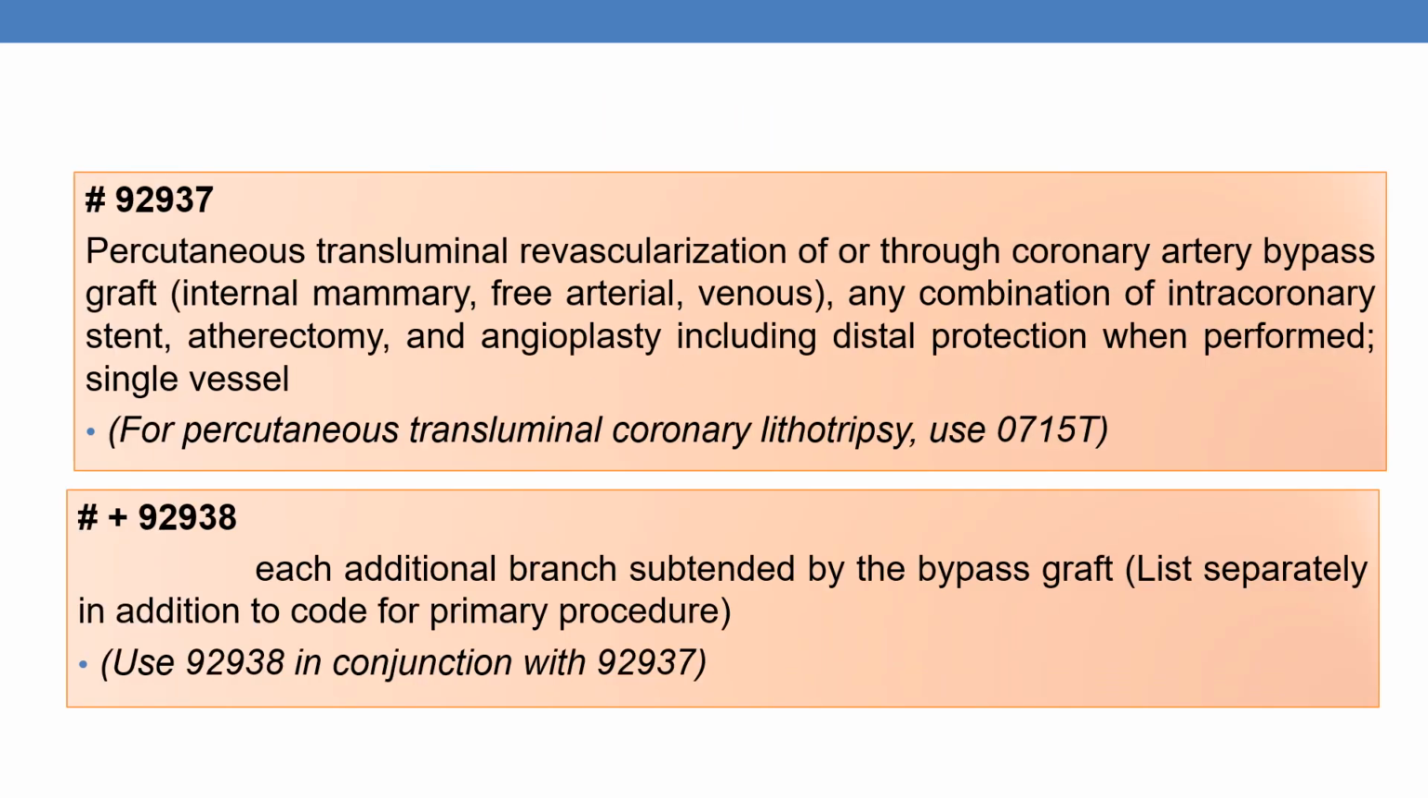The next CPT is 92937. Percutaneous transluminal revascularization of or through coronary artery bypass graft. This is the base CPT for bypass graft. Graft can be internal mammary, free arterial or venous. And any combination of intracoronary stent or atherectomy, angioplasty, including the distal protection when performed, single vessel. Below is the add-on code plus 92938, each additional branch subtended by the bypass graft. You must use 92938 in conjunction with 92937.